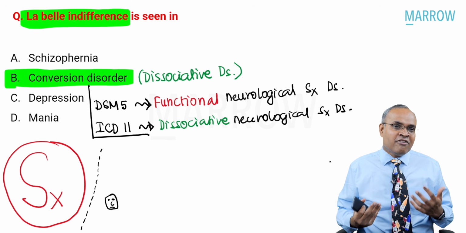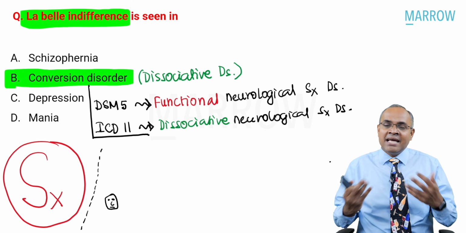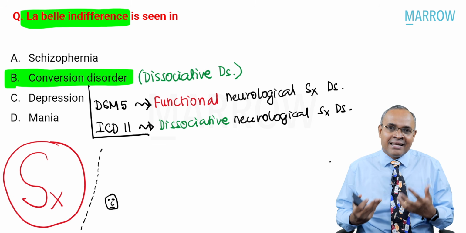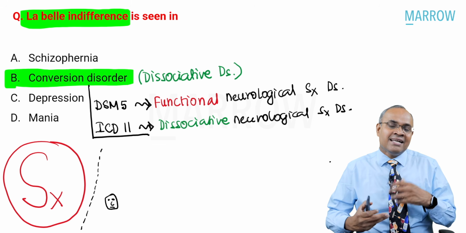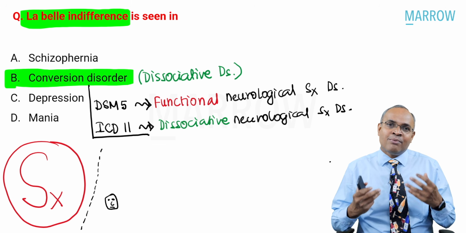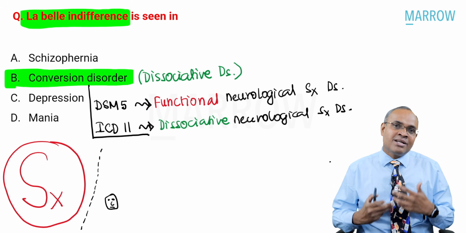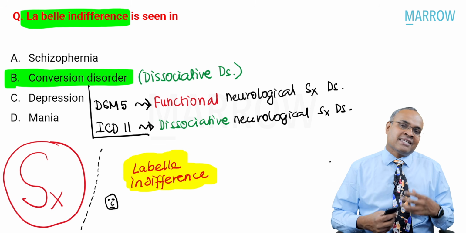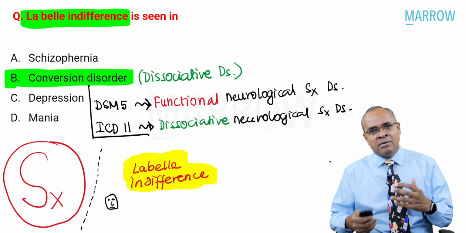See, for example, if I lose my limb functioning or eye functioning, or suddenly I'm not able to walk, I'm going to be very worried, tensed, anxious, irritable, upset, right? Those emotions are not much seen in these patients. That is what is very typical of this condition where we are talking about conversion disorder. That's why it's called la belle indifference. What is la belle indifference? The mood is indifferent to the presentation.